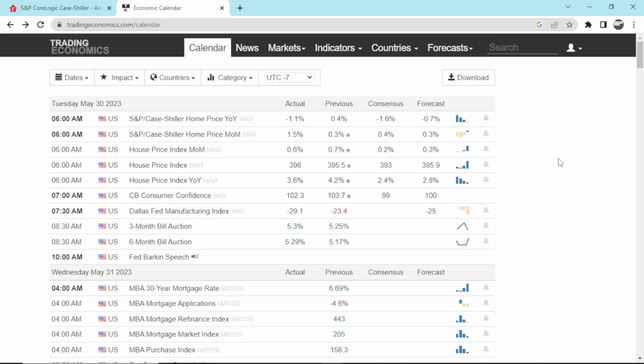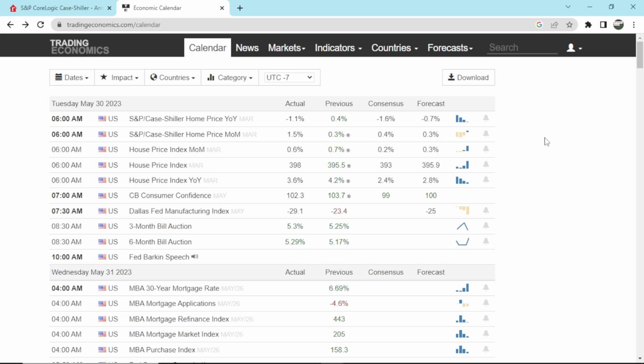Before I get started, I do want to share this website that I use often. I look at it every day, multiple times a day. It's a great website to save on your toolbar as a favorite, and it's just tradingeconomics.com. It shows you all the economic reports that come out daily, monthly. It's a great way to keep track of it, and it shows you what expectations are and then what the actual results are that come out.